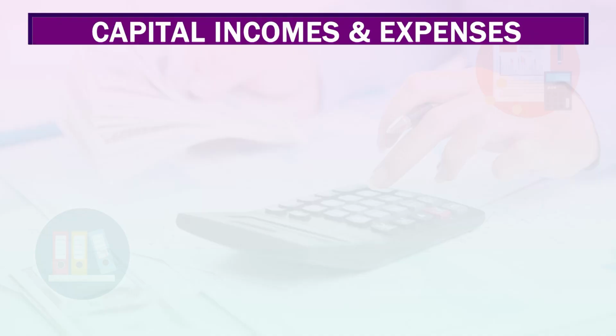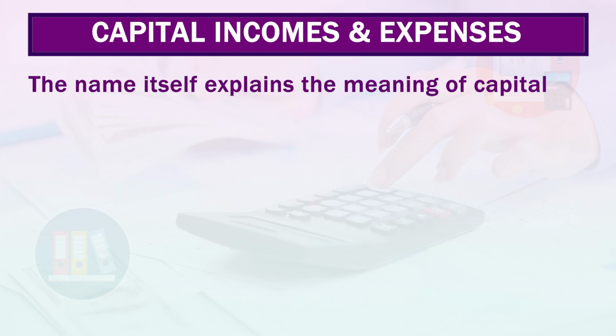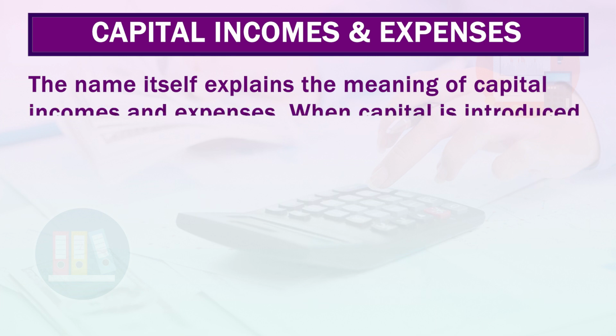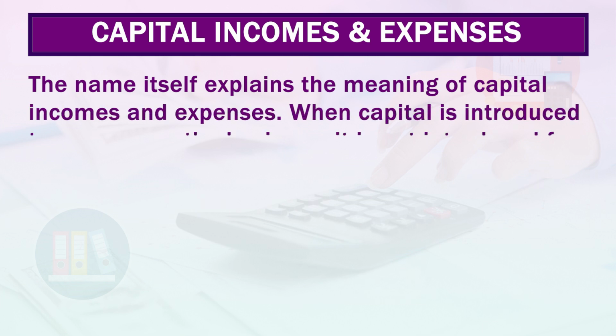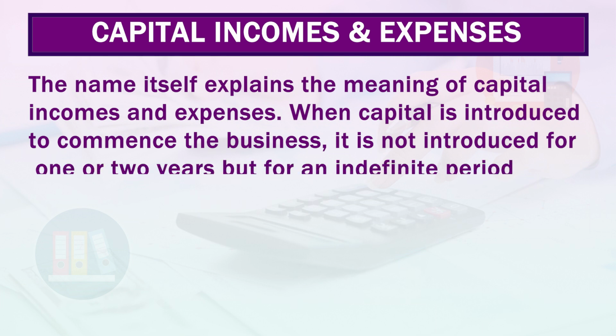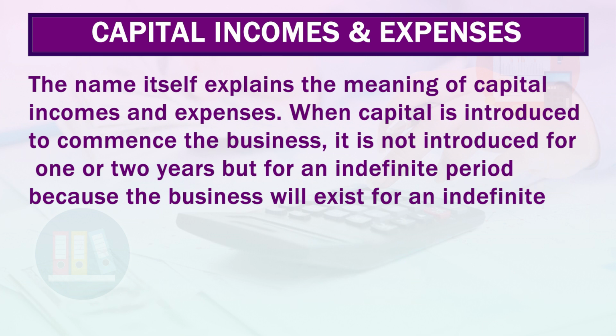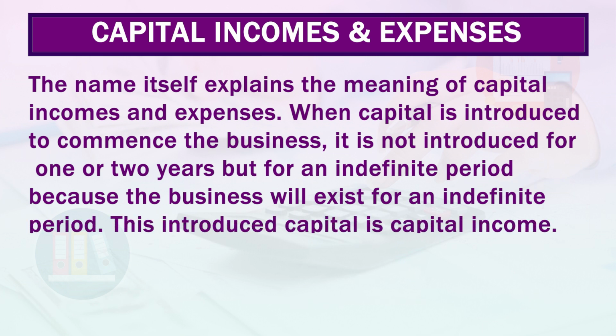Now we will discuss about the capital incomes and expenses. The name itself explains the meaning of capital incomes and expenses. When capital is introduced to commence the business, it is not introduced for 1 or 2 years, but for an indefinite period, because the business will exist for an indefinite period.